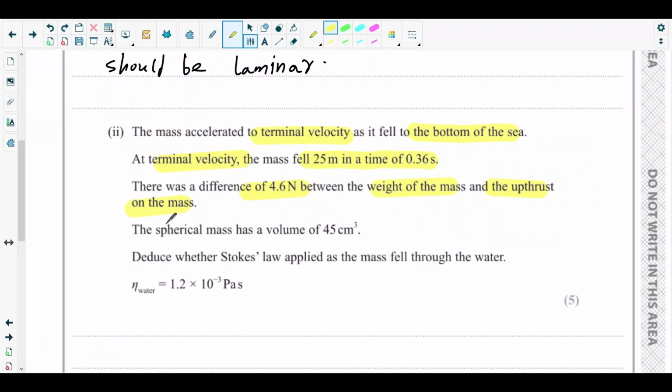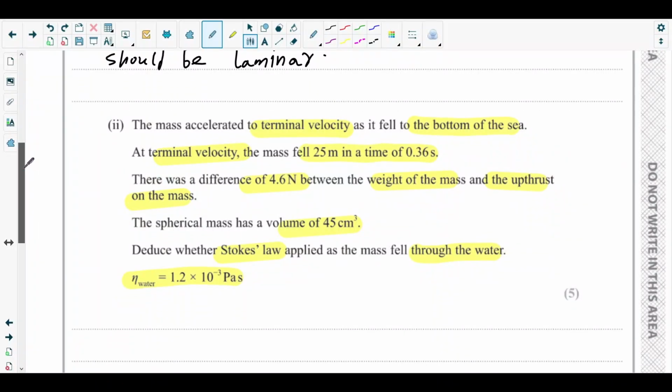The spherical mass has a volume of 45 centimeter cube. Deduce whether Stokes' law applies as the mass fell through the water. Viscosity of water is given as 1.2 times 10 to the power minus 3 Pascal second.